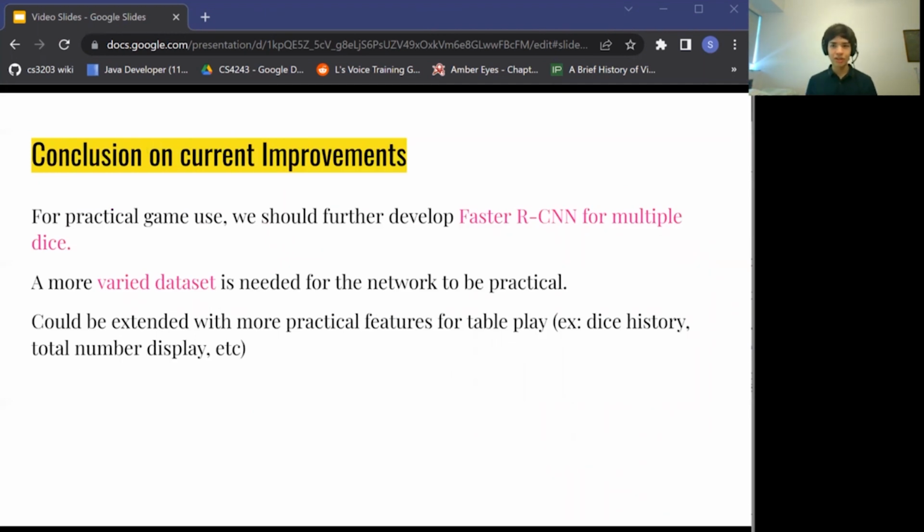For our practical game use, we think that we should further develop the Faster RCNN side for multiple dice. Then, we should also add a way more diverse dataset before this can be considered practical for real game use. And finally, we also thought of extending this neural network classification with practical features for table play, such as dice roll history and displaying the total number that is rolled. And that is all that we have, and thank you.